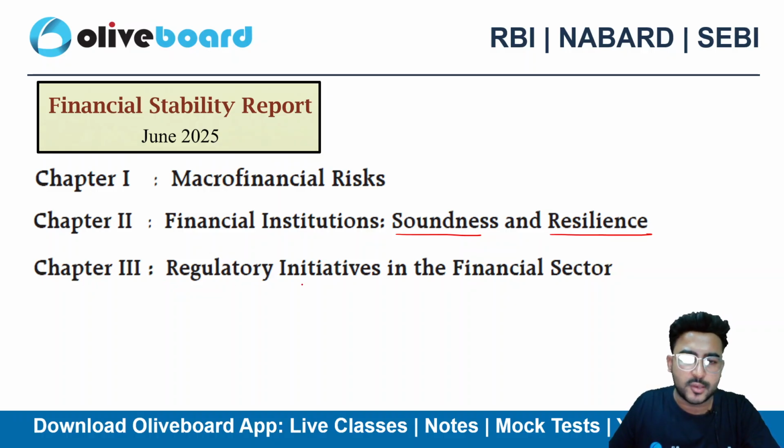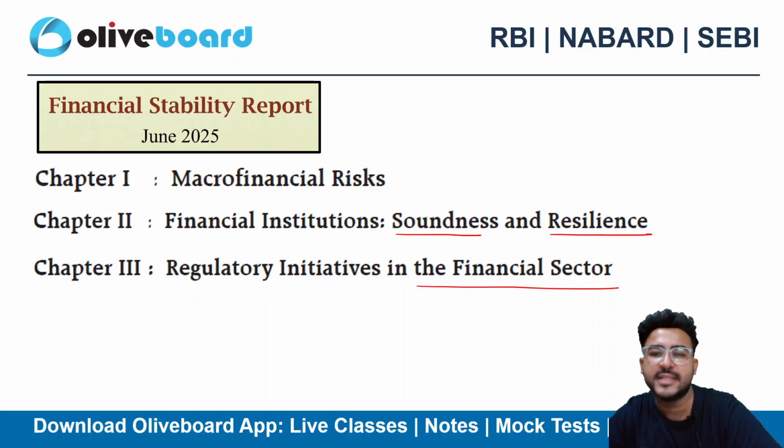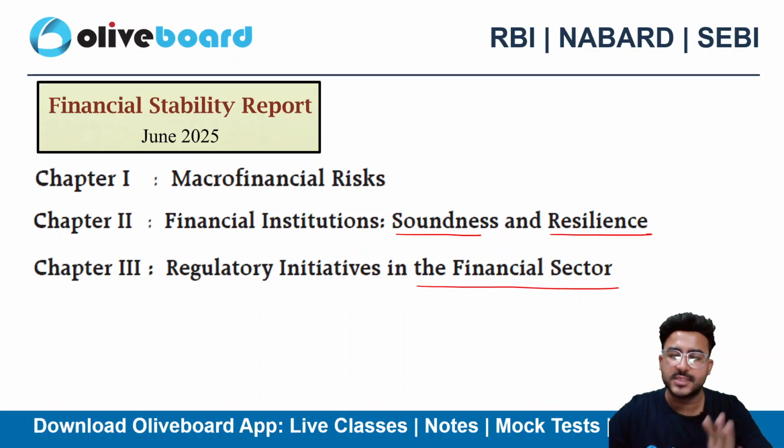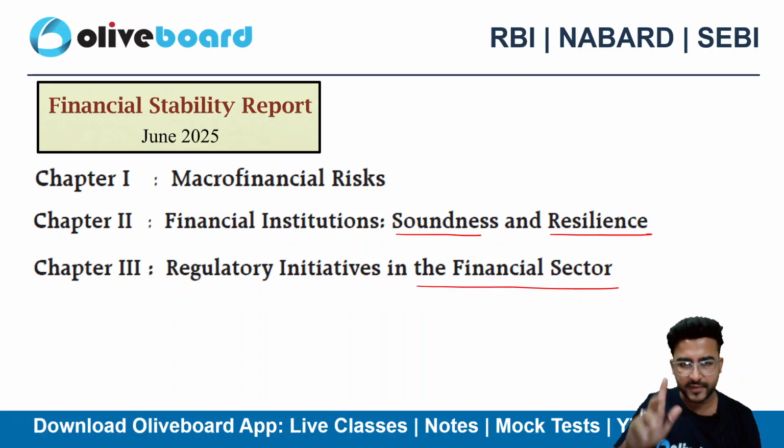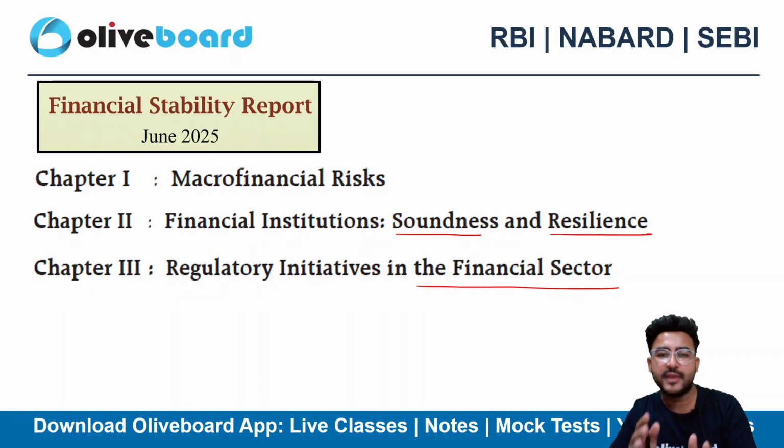Chapter 3 is about regulatory initiatives in the financial sector. What are the regulatory initiatives in the financial sector? So broadly this report is divided into 3 chapters, and in today's video we are going to discuss the first chapter, macro financial risk.